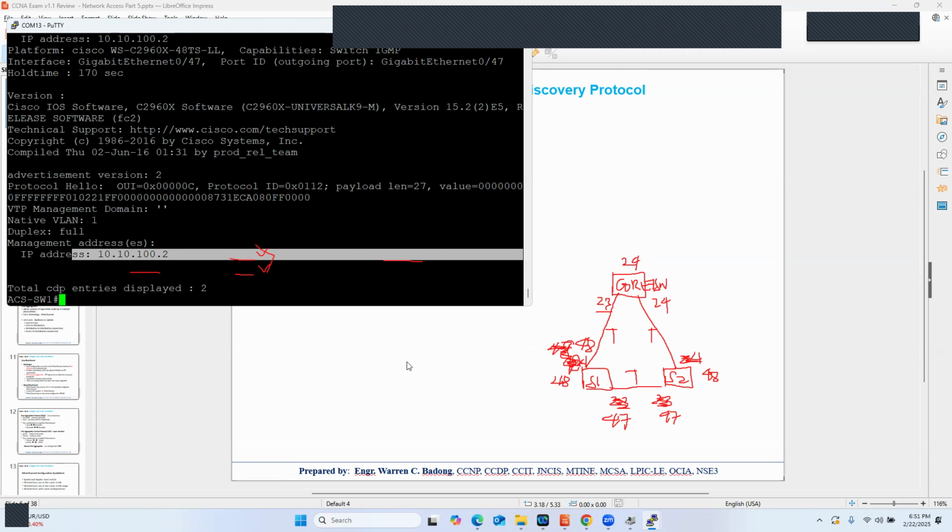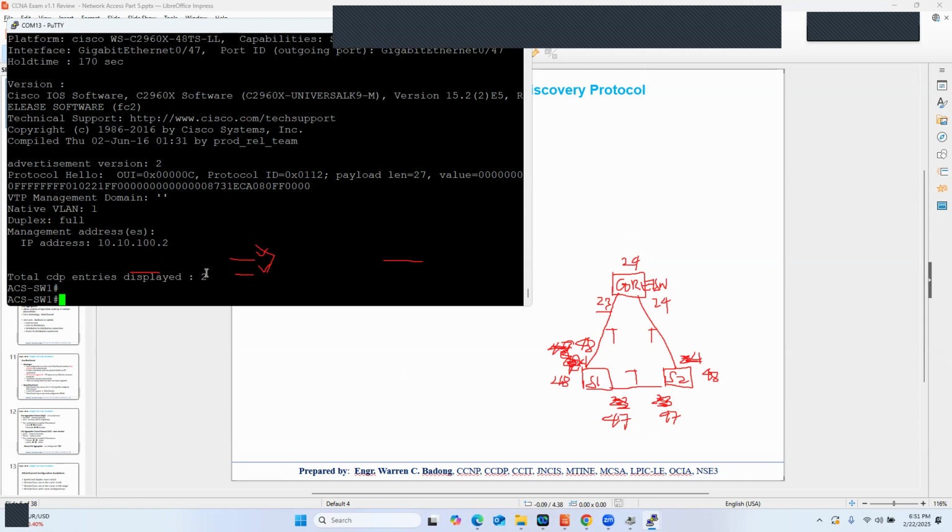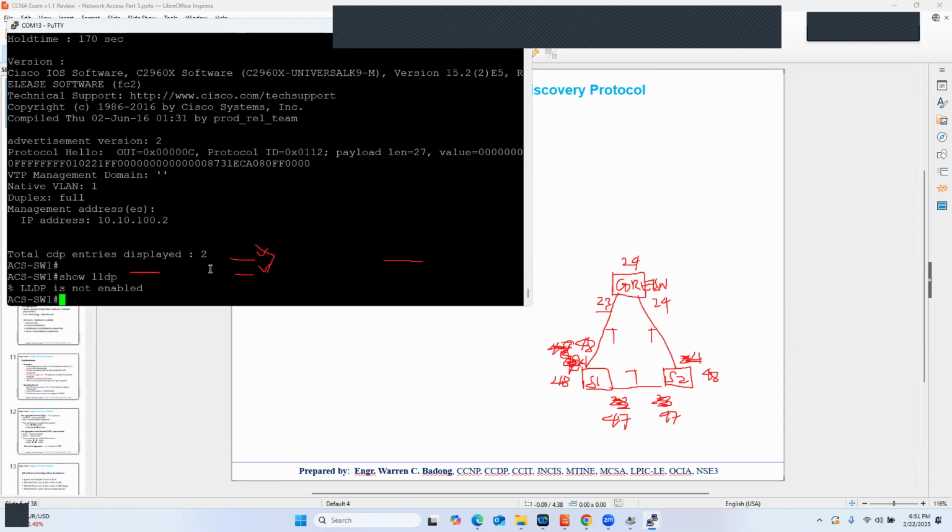Now let's look at similar things using LLDP, and let us see if LLDP is running on this switch. Let's show LLDP. As you can see, LLDP is not enabled. So let's now enable it globally.